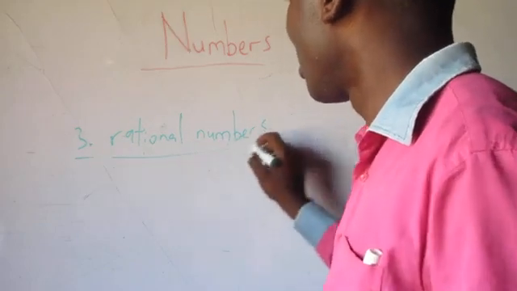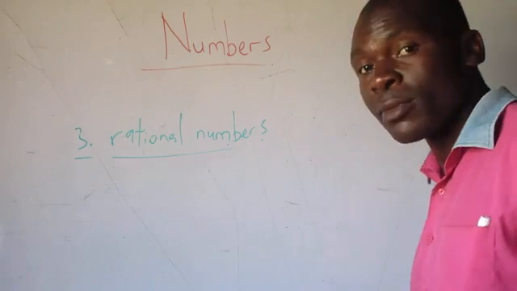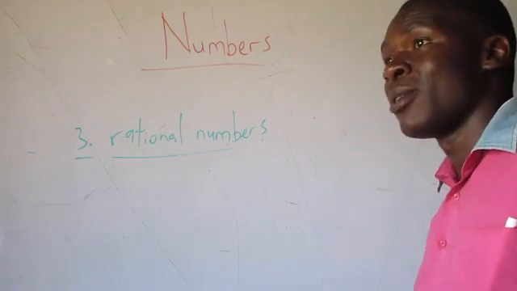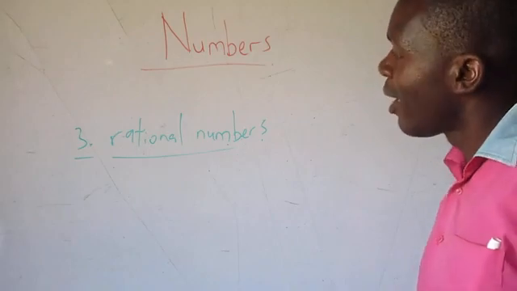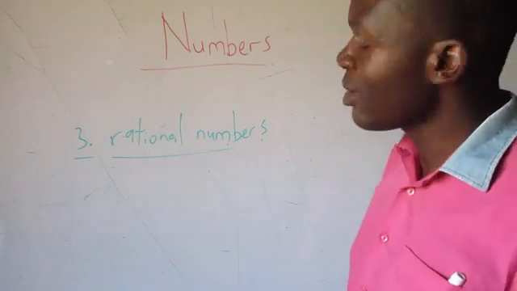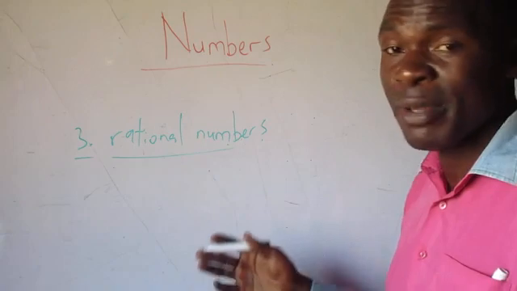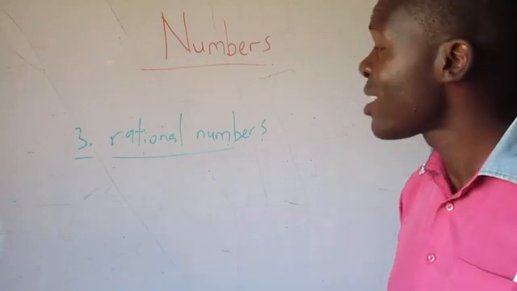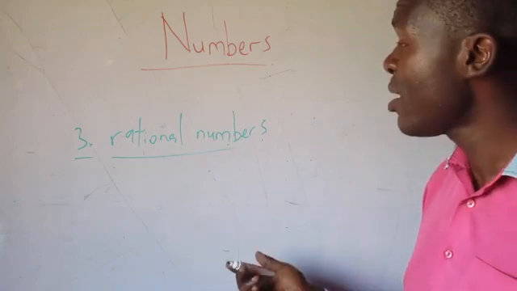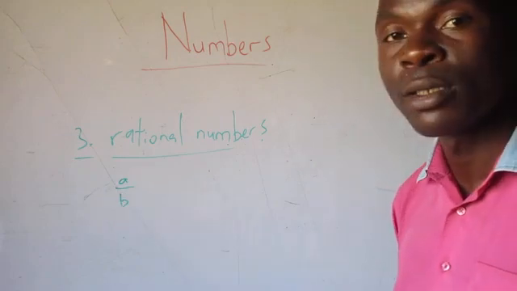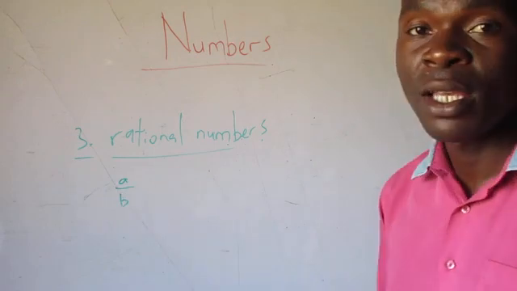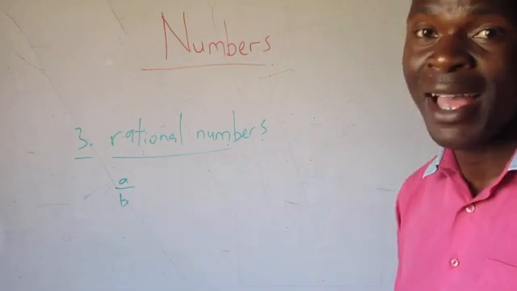In my own terms, rational numbers are numbers which can be expressed as a fraction in this form, a over b, where a and b are integers.